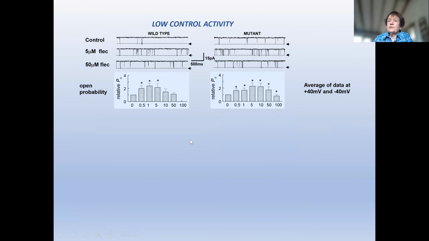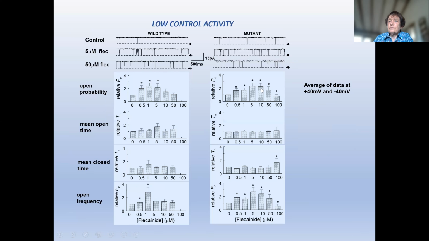These are the low control activity channels, and in both, a clear increase in activity at low flecainide concentrations in the wild type and throughout the range up to 50 micromolar in the mutant. No significant changes in open or closed times, but in both cases, there were small changes that caused an increase in frequency when the open probability increased. And more notable over the full range of flecainide concentrations in the mutant and the wild type.